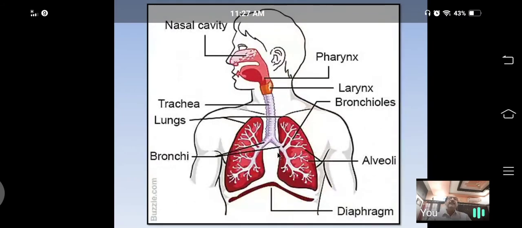This slide also shows the respiratory system in male. Both are the same, no changes in male and female. All parts and functions are the same. See, these are the nostrils, nasal passage, then pharynx, larynx, trachea, bronchi, primary, secondary, tertiary bronchioles, all terminating with air sacs, alveoli, and this is the horizontal muscular wall, the diaphragm.